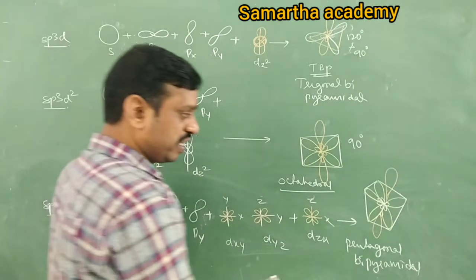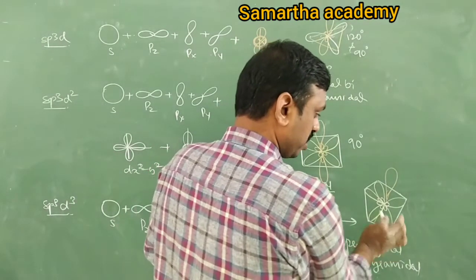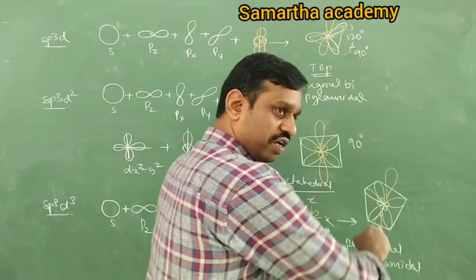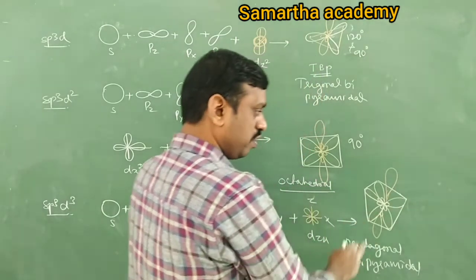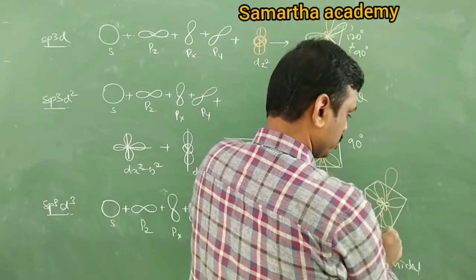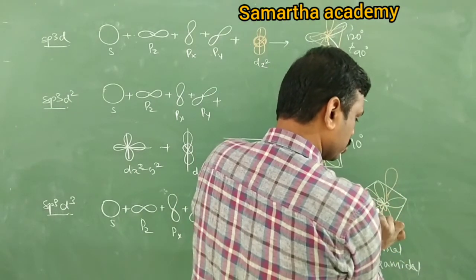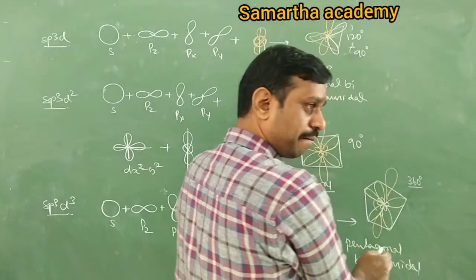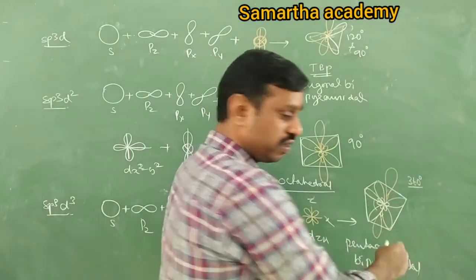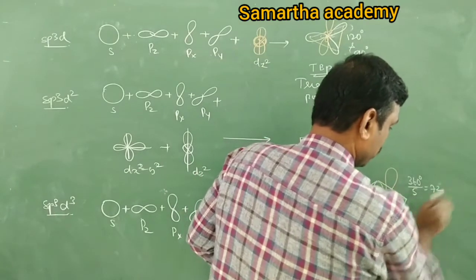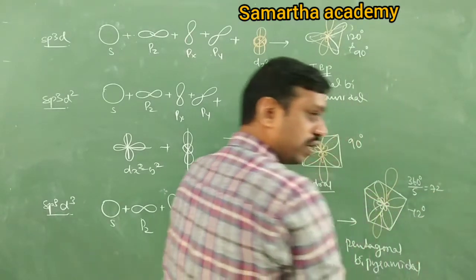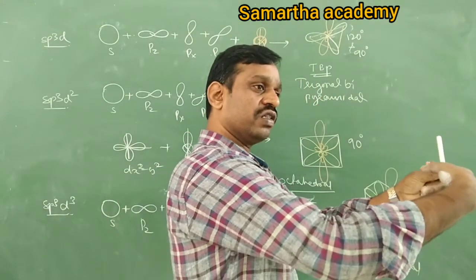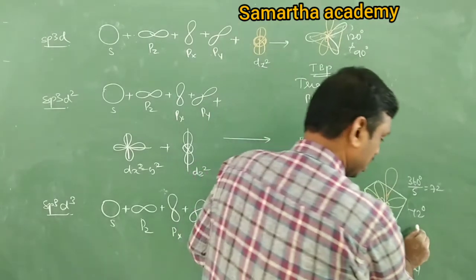Next, here is important: sp3d3. In sp3d3, what is the bond angle? There are 2 bond angles. One bond angle is in between the 5 orbitals in the pentagonal plane. What is the angle between these two? 72 degrees. It is 360 divided by 5, no? There are 5 orbitals on the plane. So 72 degrees is one bond angle. Another bond angle is between the one above and one on the plane like this: 90.